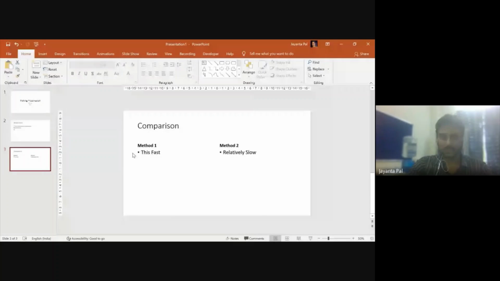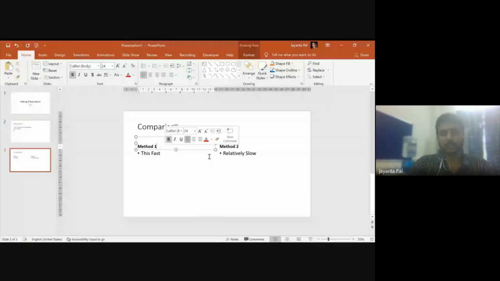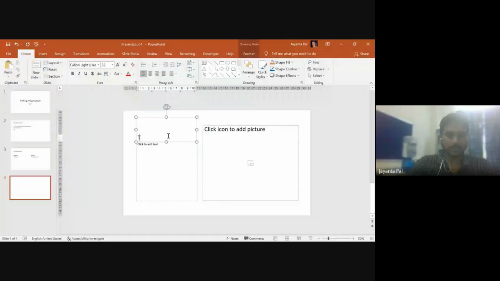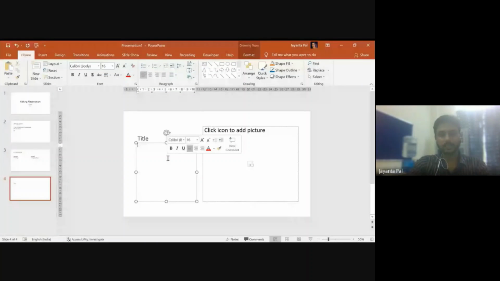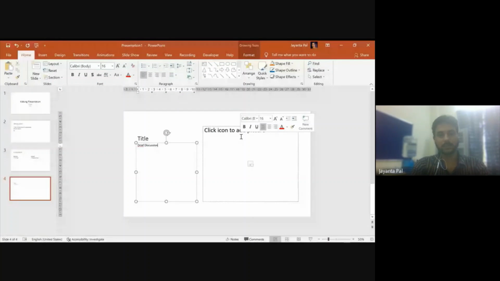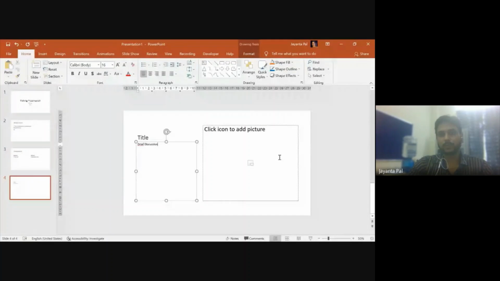Okay, so this layout comes with different sections. We have a title here, we have a title here, right? Some brief discussion, and maybe an icon to add picture. Maybe I want to add some picture over here.